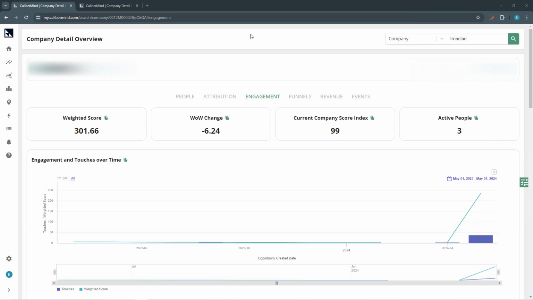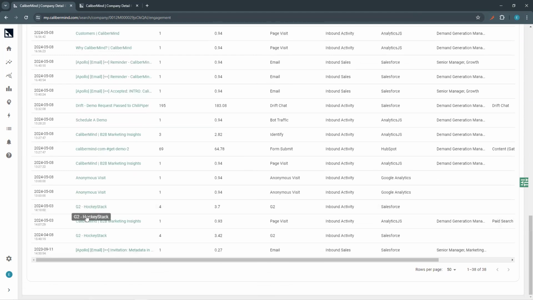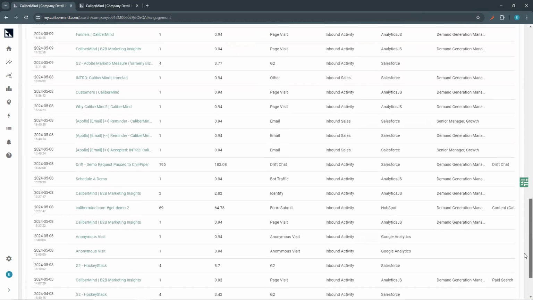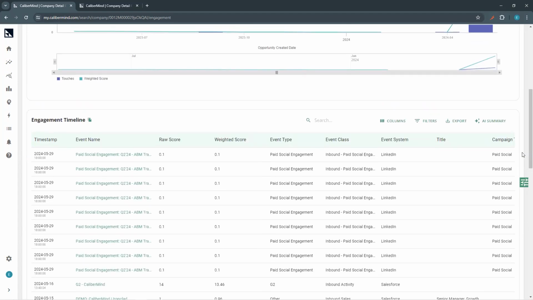The core usage of intent data is to enable you to significantly enhance the effectiveness of your other channels in performance. Let me give you an example. Here I've got an organization where you can see, way back here, we started to see some intent signals around G2, some website visits, and all of that. And through those programs, we eventually drove to really using our paid social engagement, in this case through LinkedIn, to drive engagement with this organization.